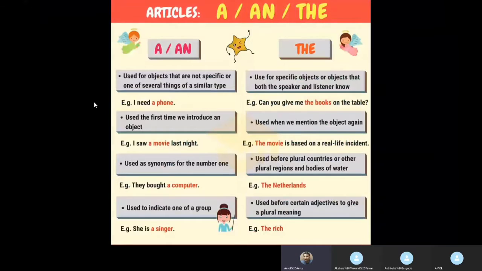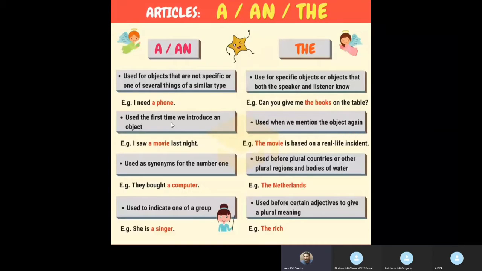So we call "the" a definite article, and "a" and "an" indefinite articles. As you can see here, the objects which are specific are used with the article "the", and those which are very general, or one of a group, are attached with the article "a".